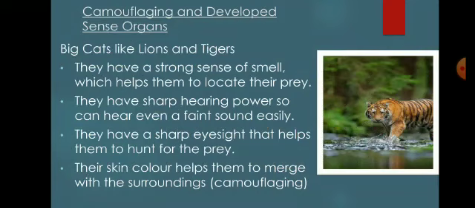Another adaptive feature is camouflaging. Their skin color helps them to merge with the surroundings. This enables the predator to locate the prey without being located. It also protects the prey from the predator because the prey cannot be spotted easily from the surroundings. Here you can see in the diagram I have shown the tiger. It has black linings on its body which make it disappear when the tiger is in the grasslands. So you cannot find a tiger unless you are looking very carefully.